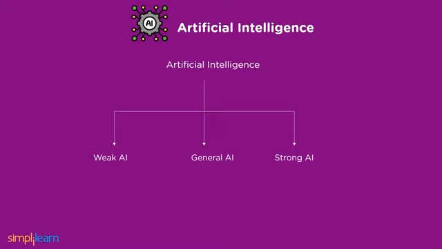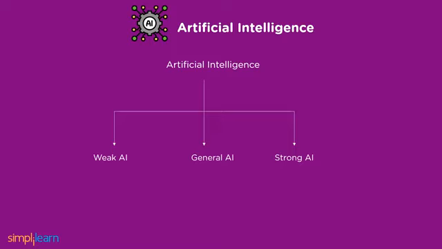There are many branches of artificial intelligence, which include machine learning, deep learning, natural language processing, robotics, expert systems, fuzzy logic. Therefore, the correct answer for which is not a branch of artificial intelligence is option A, data analysis.